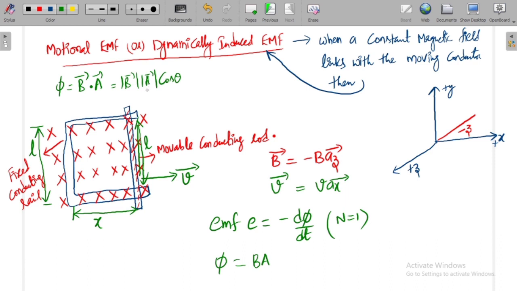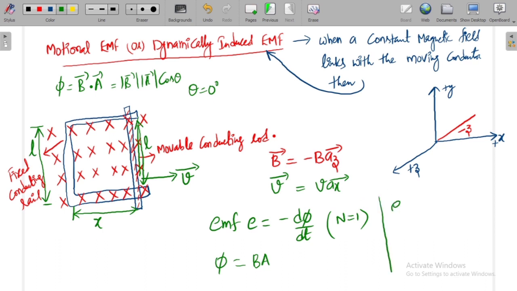A bar is the surface area vector, and B bar is the magnetic field vector. The surface area vector is towards the board, as well as B is also towards the board. So I can take theta as 0 degrees between them. So I am writing phi as B into A.